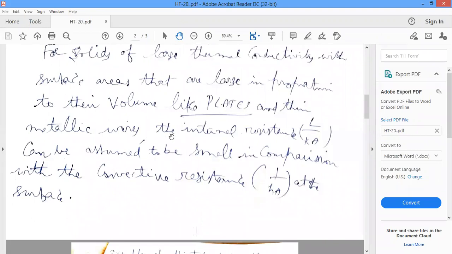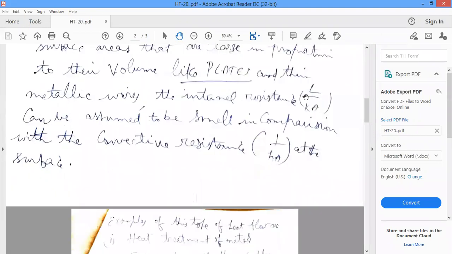So the internal resistance, the conduction resistance, how do you calculate it? Already explained in the earlier classes: L by Ka, where L is the thickness of the plate, K is the thermal conductivity, A is the area.